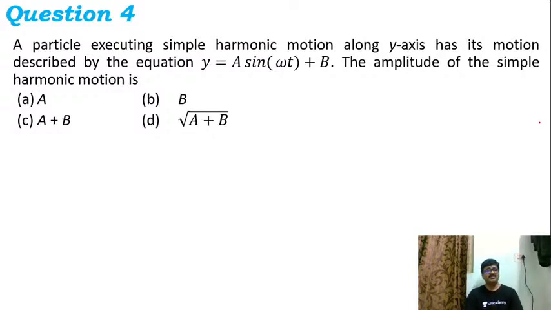Now, remember this equation, even though it looks a bit different. Here, the plus b is some inertial factor, some factor related to the motion itself. It can be a damping coefficient, it can be forced oscillation. So obviously its presence will not affect the main functionality of the oscillatory motion. So from this we can comfortably say that the amplitude is a only. Hence I'll write option A as my right choice here.